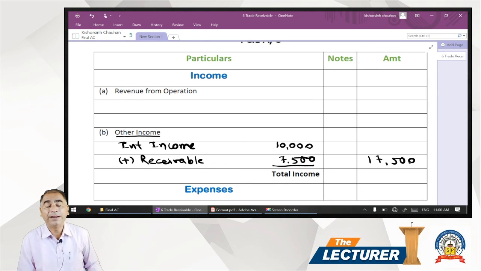So what is the entry for the interest receivable? It is your asset and interest is your income. So the entry would be: interest receivable account debit to interest. Receivable is your asset, it goes to the balance sheet.